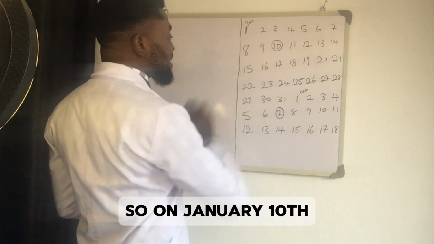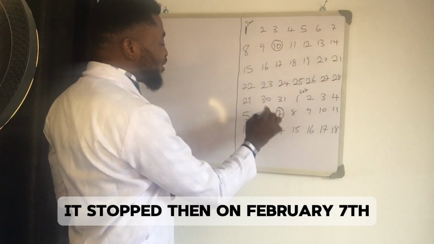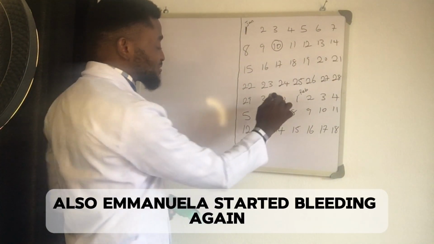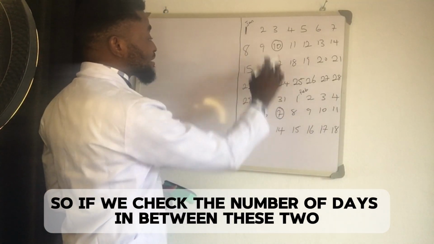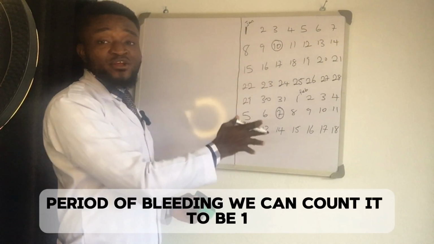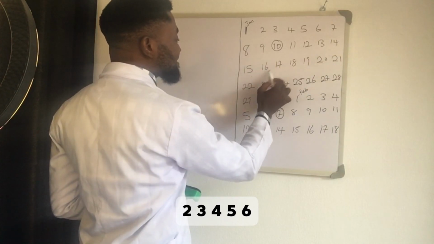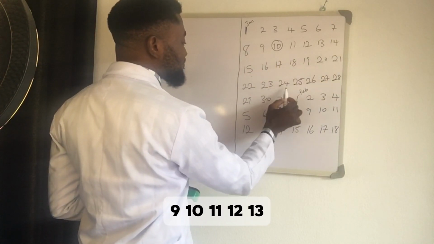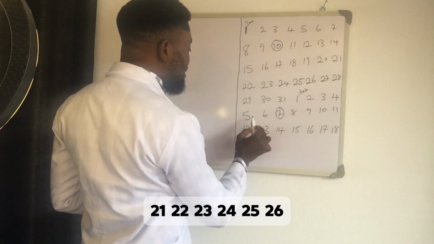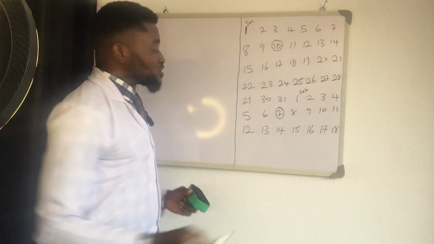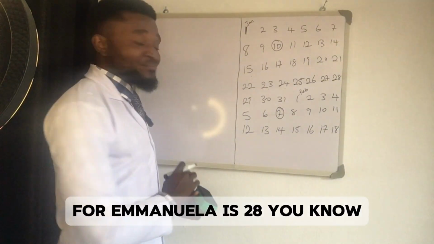So on the 10th of January, Emanuela started bleeding and bled for about 2 days. It stopped. Then on the 7th of February, Emanuela started bleeding again and bled for about 3 days and stopped. If we check the number of days in between these two periods of bleeding, we can count it to be 1, 2, 3, 4, 5, 6, 7, 8, 9, 10, 11, 12, 13, 14, 15, 16, 17, 18, 19, 20, 21, 22, 23, 24, 25, 26, 27, 28. So we can comfortably say that the number of circular days for Emanuela is 28.